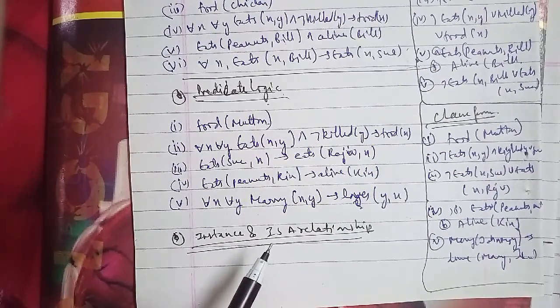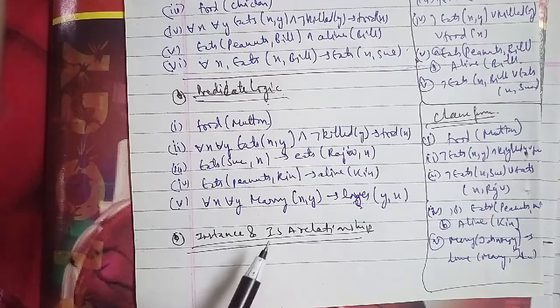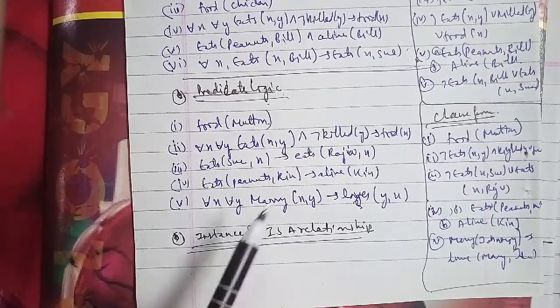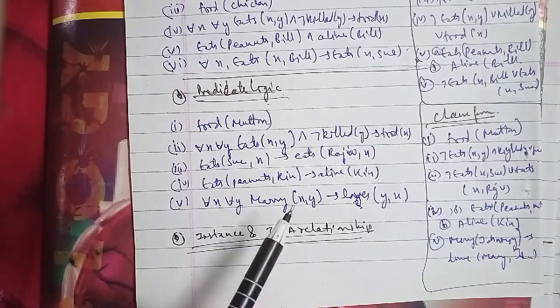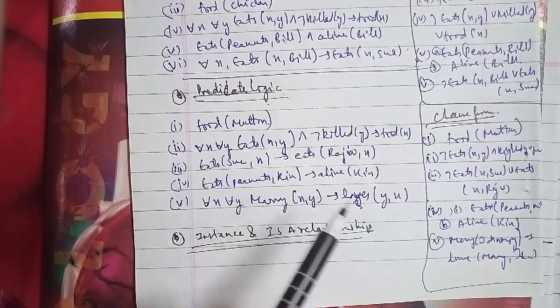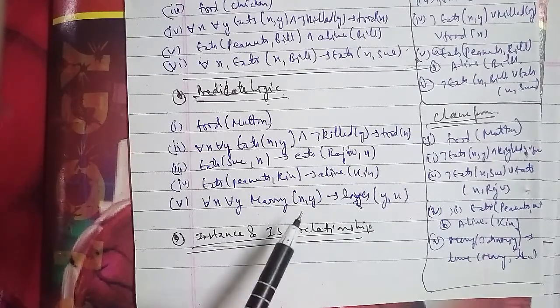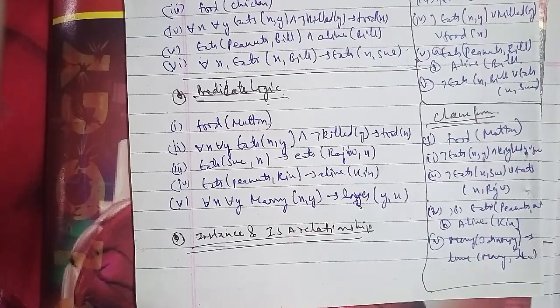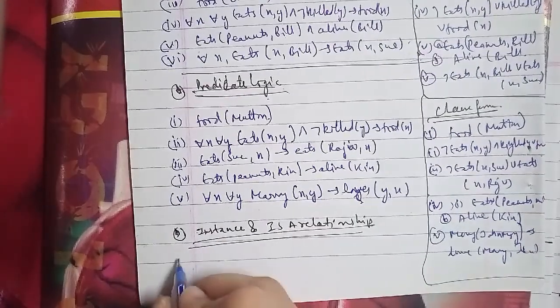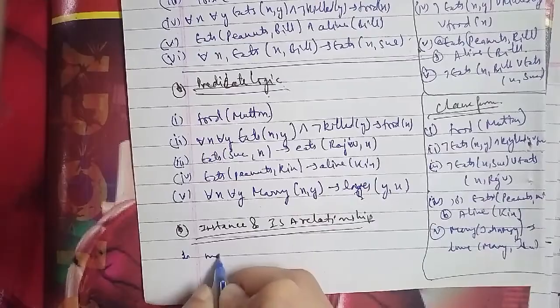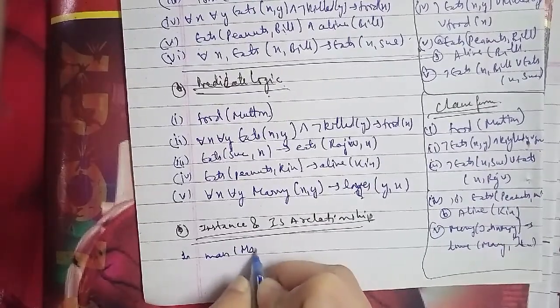And the fifth, I will write it down here: for all X, Roman X implies Loyalto X Caesar or Hate X Caesar.